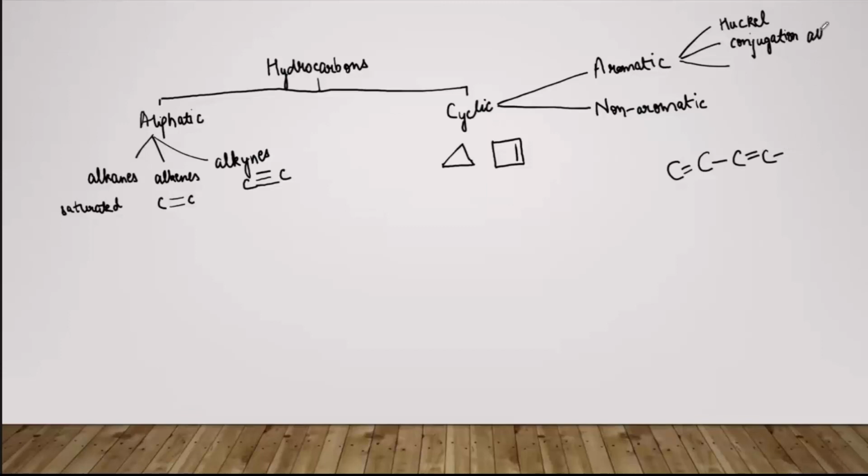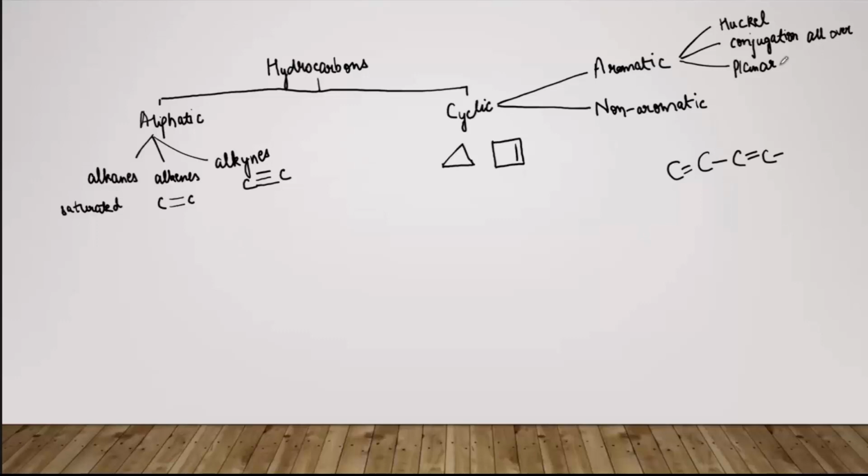Let me write it down. This kind of structure should be all over the ring. And then the last one is planarity: the molecule must be planar. Other cyclic compounds which do not follow any one of these rules are termed non-aromatic compounds. So these are the most basic classes of compounds in organic chemistry.